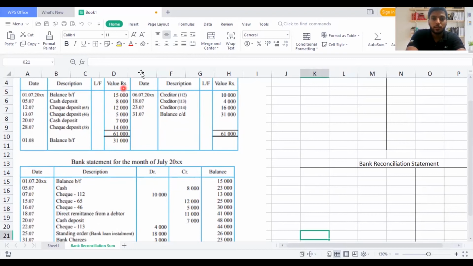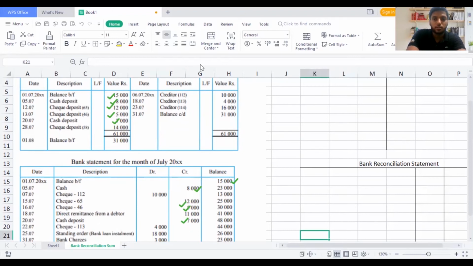So I will take a stamp here. Then I'll compare my balance brought forward of 15,000 with this 15,000. And then when you have a cash deposit of 8,000, you will see 8,000 on the credit side. Then you have 12,065 and you have 12,000 on the credit side. Then you have 5,000, you have 5,000. Then you have 7,000, yes, that's all there. So now you compare, but there is no 14,000 on this side.